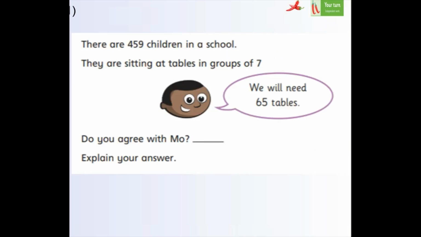Chili 2, this is your first question. There are 459 children in a school. They are sitting at tables in groups of 7. Mo says we will need 655 tables. Do you agree with Mo?